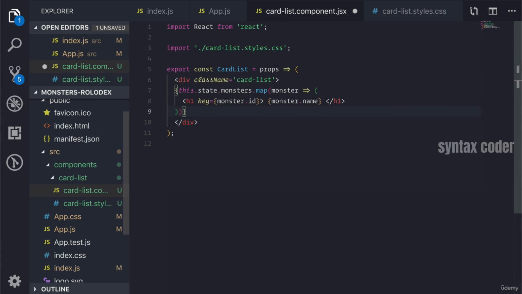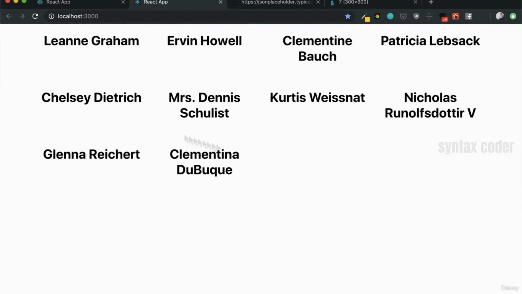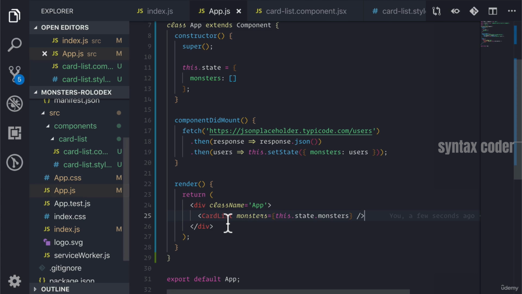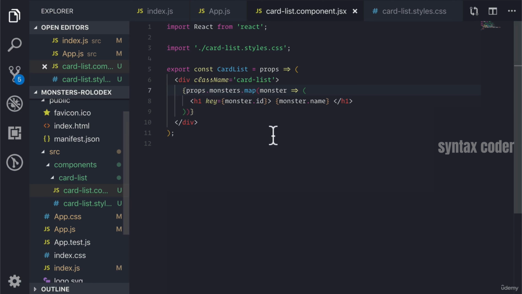Instead, we're going to generate it ourselves. And it's not off state, it's off of the props. If we do this, everything should stay the same, which it does, which is awesome, because now our app doesn't have to worry about creating those monster cards, right? The card list component is the one that's responsible for it, which is great because that should be the responsibility of the card list component.